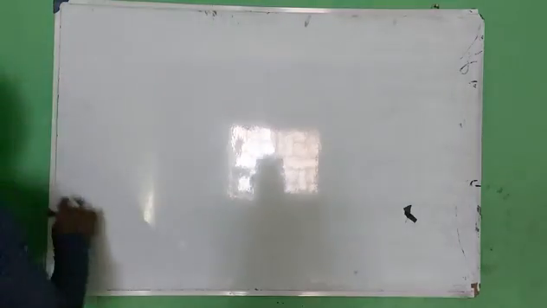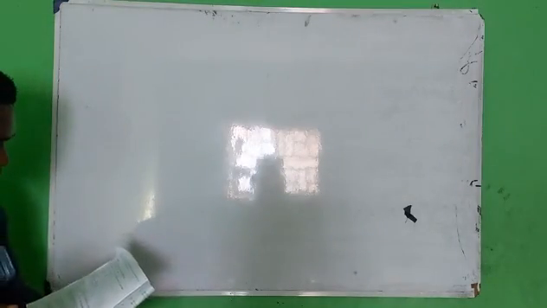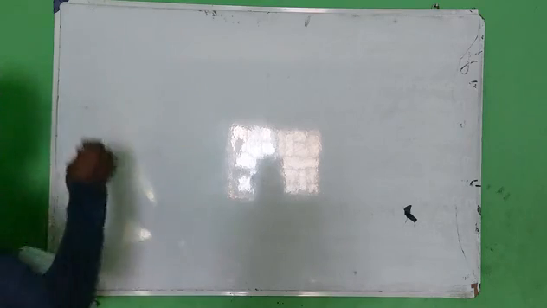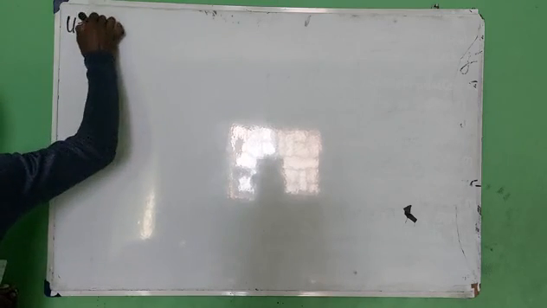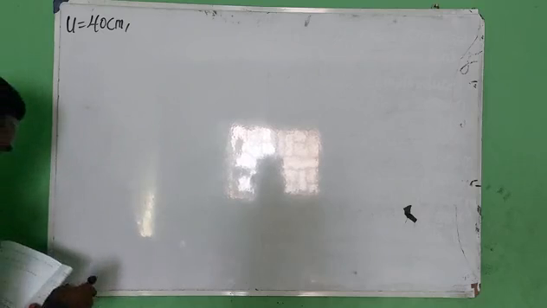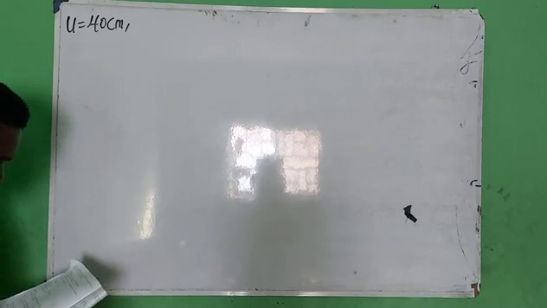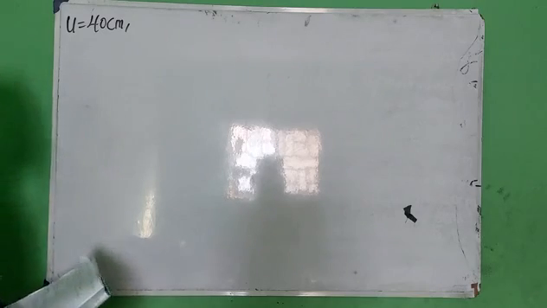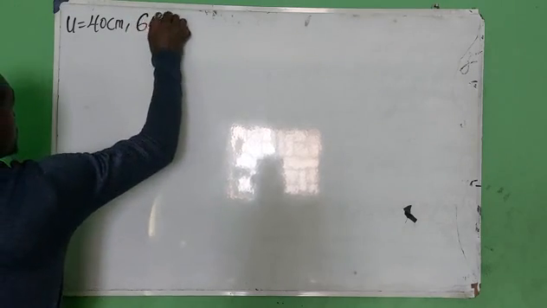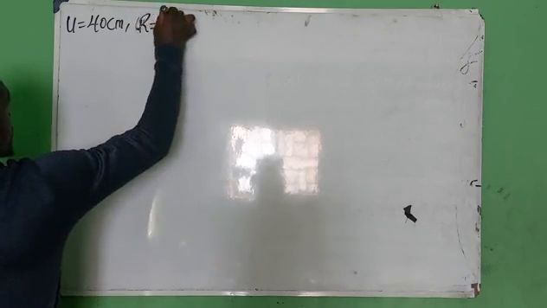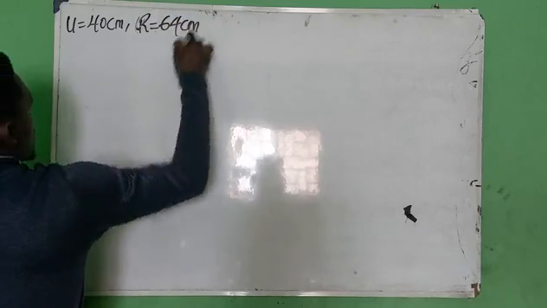Okay. So it said, describe the image of a candle flame located 40 centimeters. So which means that my U is 40 centimeters. All right. From a concave spherical mirror of radius 64 centimeters. That is radius 64 centimeters.